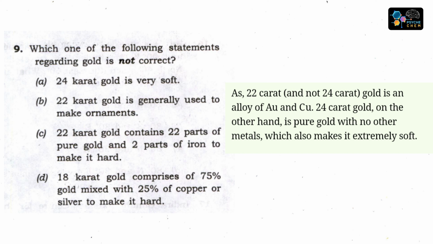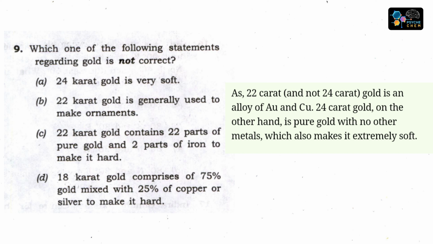Gold is generally used as 22 karat, 24 karat is not used because of its soft quality. And the 22 karat gold contains 22 parts of pure gold and 2 parts of iron and makes it hard.